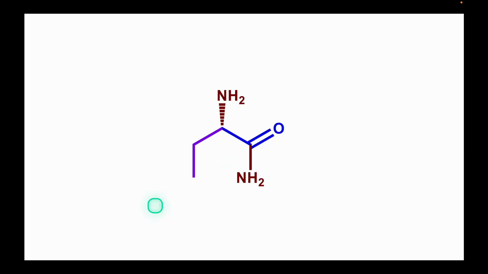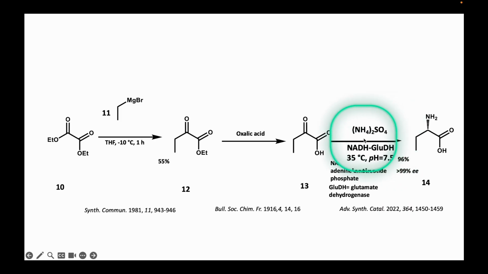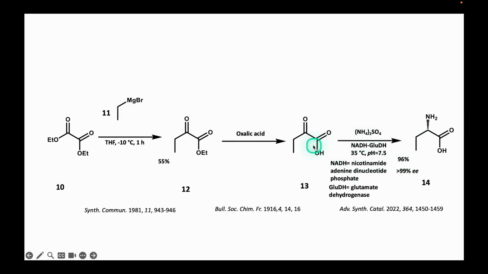Preparation of the chiral aminoamide. The addition of the Grignard reagent, specifically ethyl magnesium bromide 11, to diethyl oxalate 10, results in the formation of the alpha-ketoester 12. Its hydrolysis with oxalic acid generates alpha-ketoacid 13. The use of a biocatalytic system that utilizes NADH and the enzyme glutamate dehydrogenase in the presence of ammonium sulfate produces the chiral amino acid 14 with an excellent enantiomeric excess.